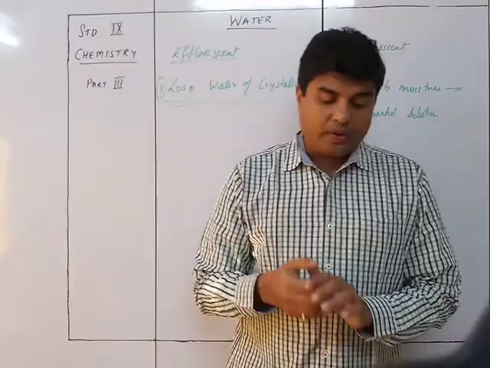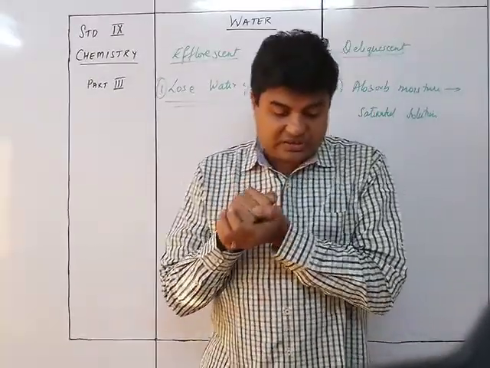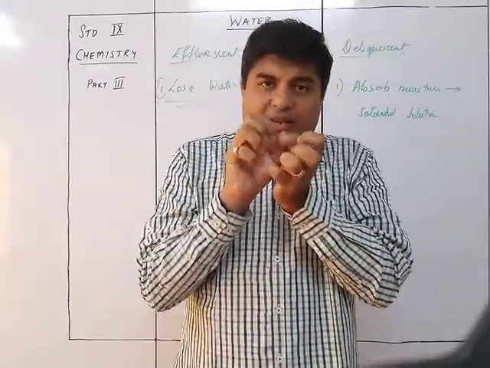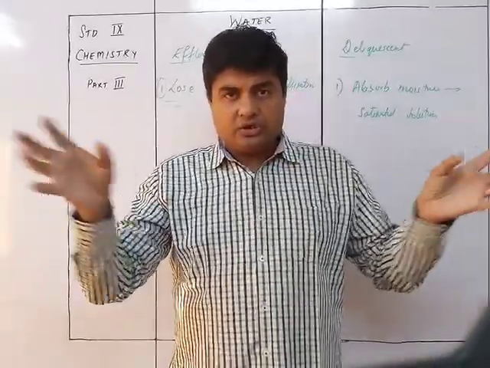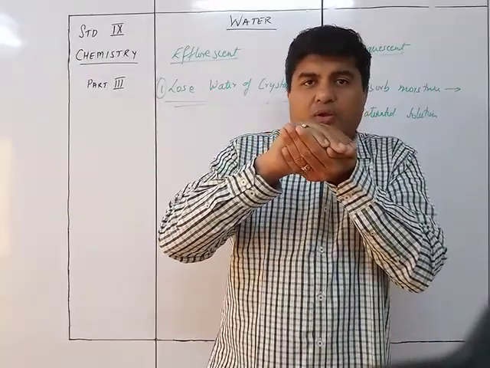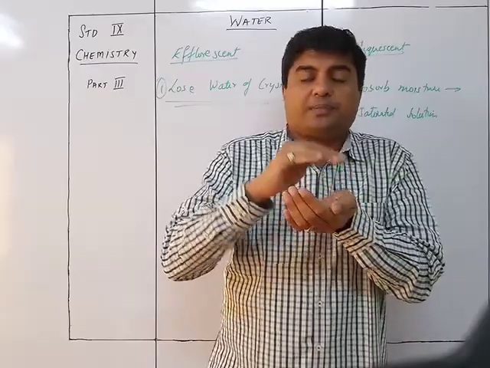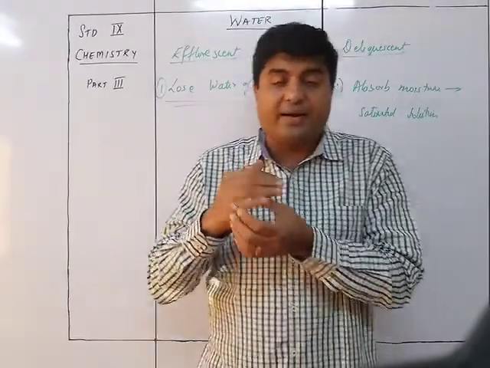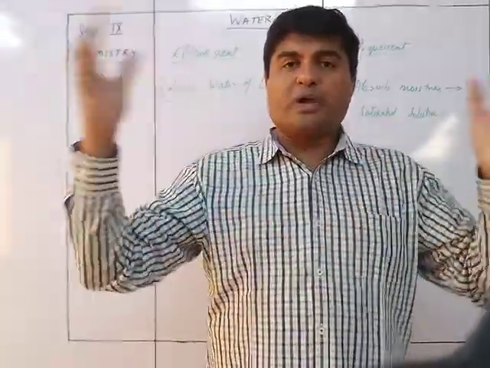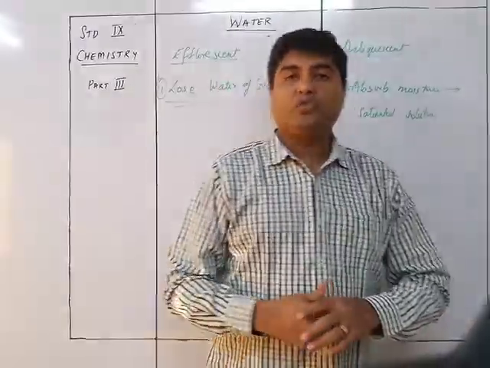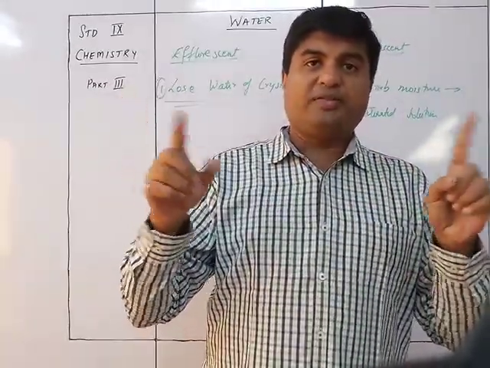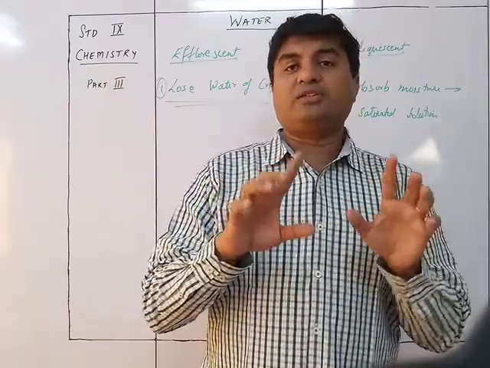When the vapor pressure of the hydrated crystals is more, water moves outwards and hence gives you efflorescence.